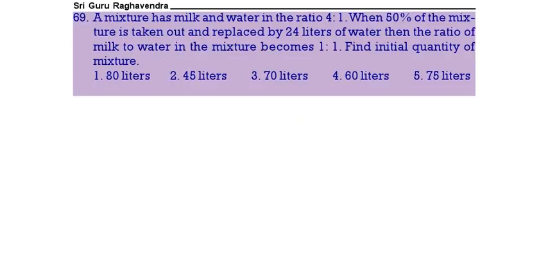A mixture has milk and water in the ratio of 4:1. When 50% of the mixture is taken out and replaced by 24 liters of water, then milk and water become 1:1. Find the initial quantity of the mixture. Milk you take 40x, water you take 10x.